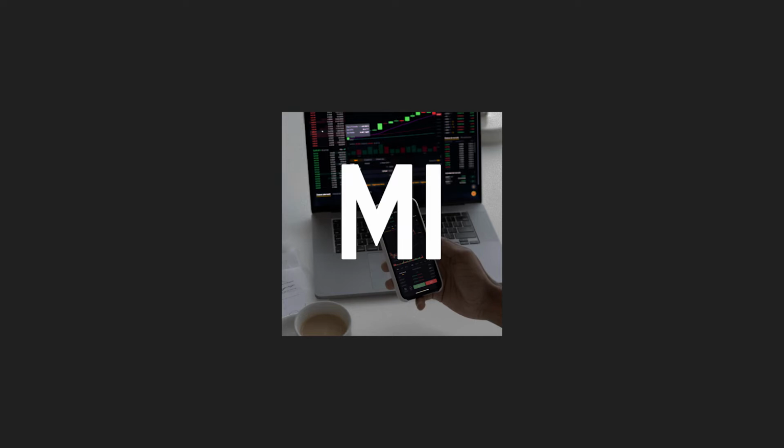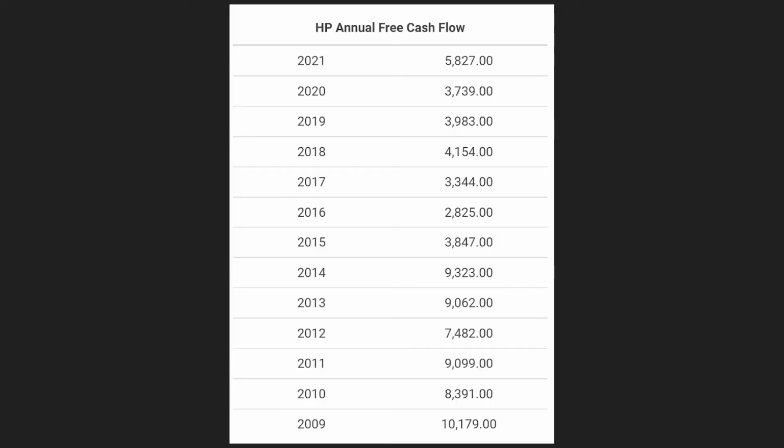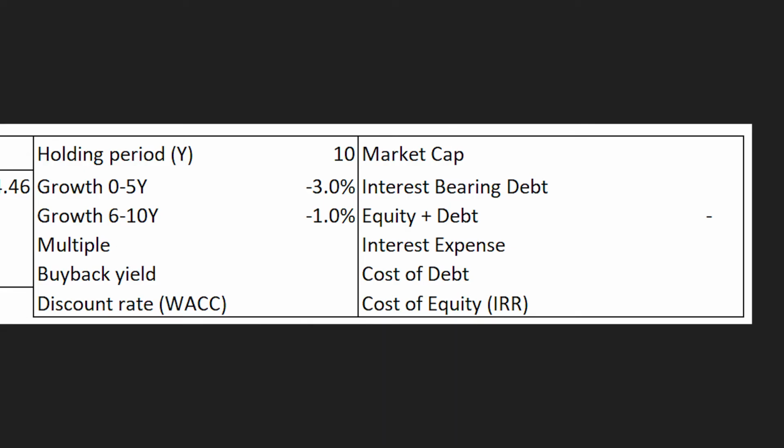So let's begin with our free cash flow growth rate assumptions. Personally, I like to base my future free cash flow growth rate assumptions on HP's historical free cash flow growth rates. When we look at HP's historical free cash flow, we see that it's basically been all over the place over the last couple of years. Because there's been a huge spike in HP's annual free cash flow in 2021, probably because of the COVID pandemic, I only assumed a future free cash flow growth rate for the next 5 years of -3% and for the 5 years following those 5 years of -1% per year.